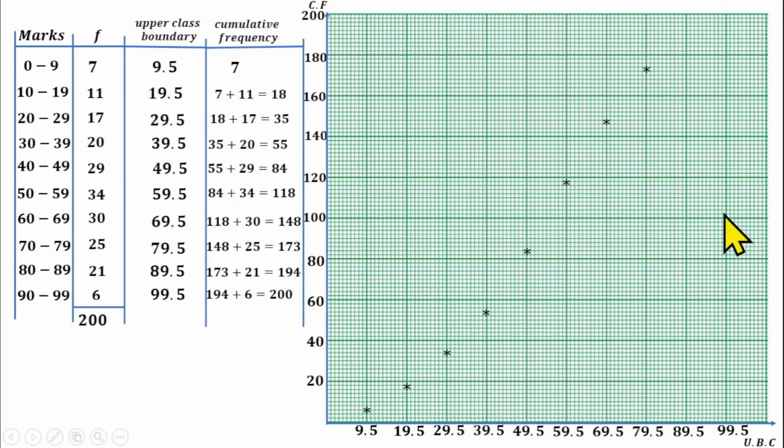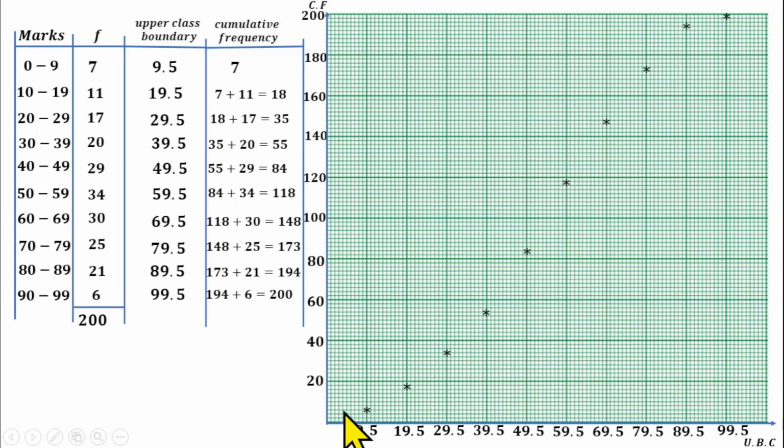The next one will be 194. This is 190, 180. What am I saying? 190 should be the fifth line after 180. Then 194 should be the next 2 lines. That should be the 7th line from 180. That should be the 194. Then the last one is 200, which should be here.